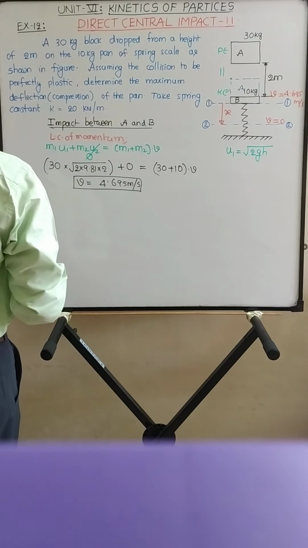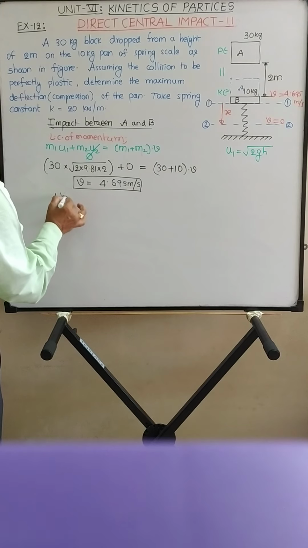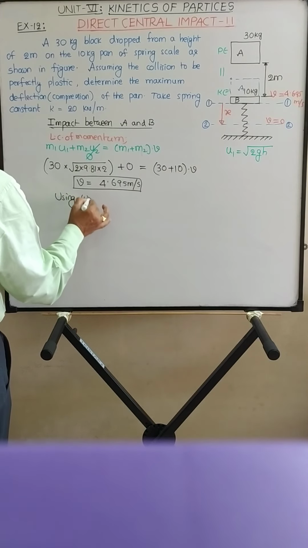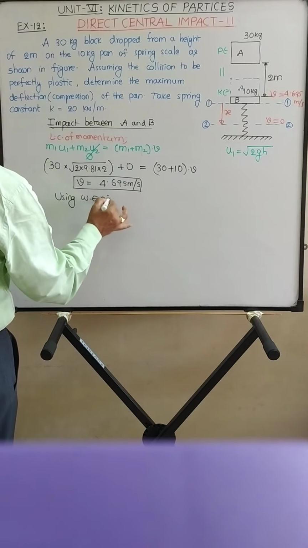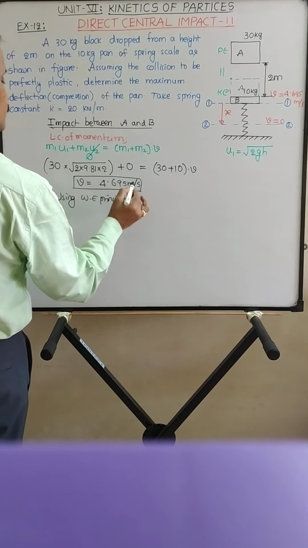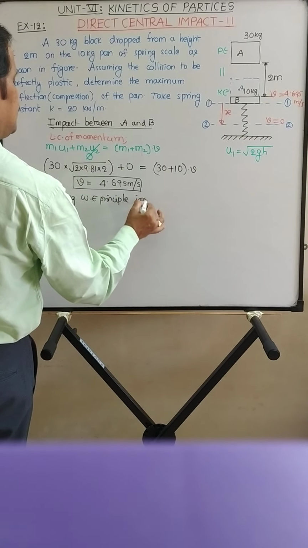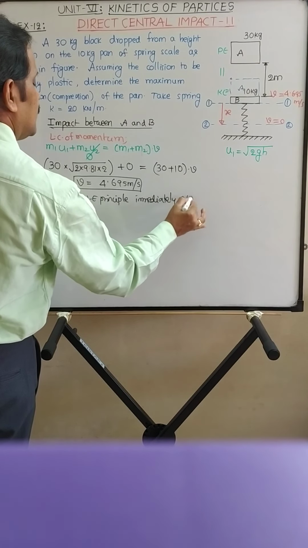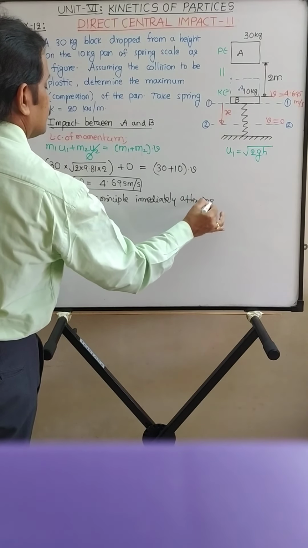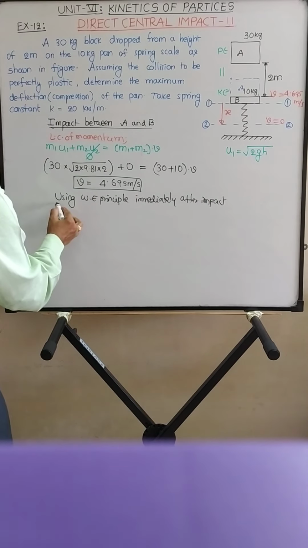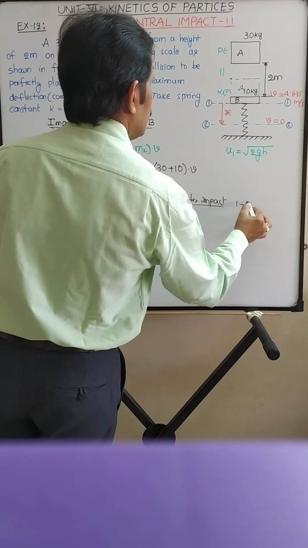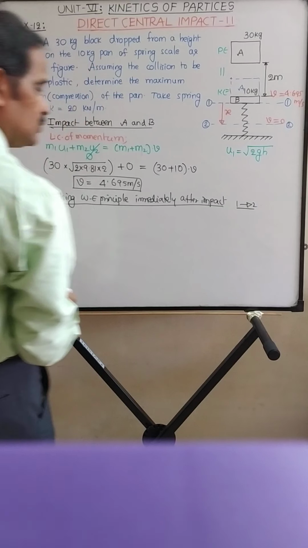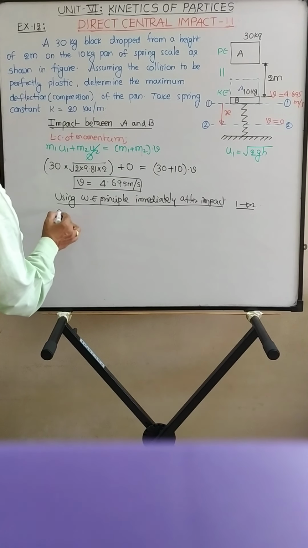So what is the second step now? Using work energy principle, immediately after impact, from position 1 to 2. So what is work energy principle?